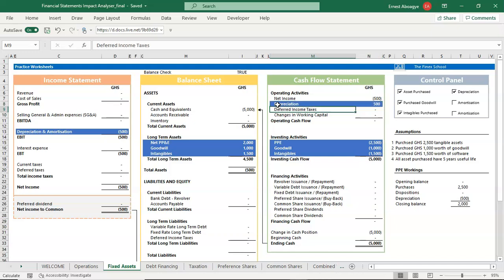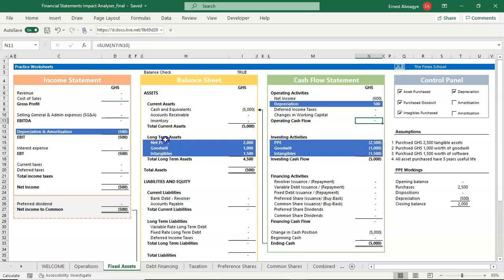Now, that reversal will happen here, so it will keep it flat, and then we'll still have our cash being negative 5,000 because of these purchases we have made, and our total assets being 4,000.